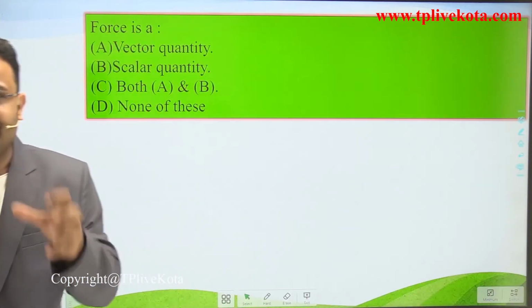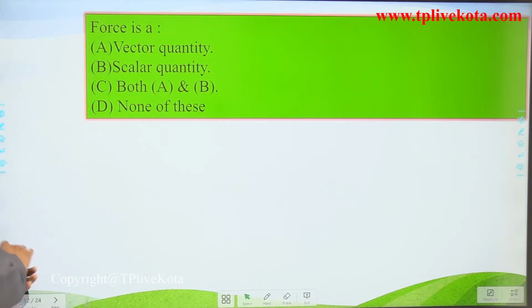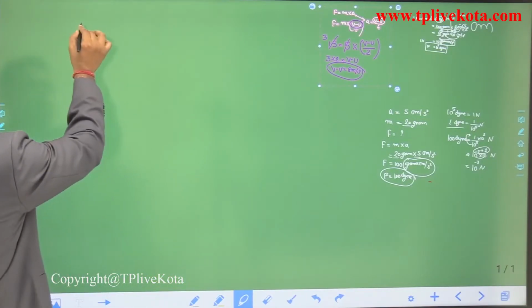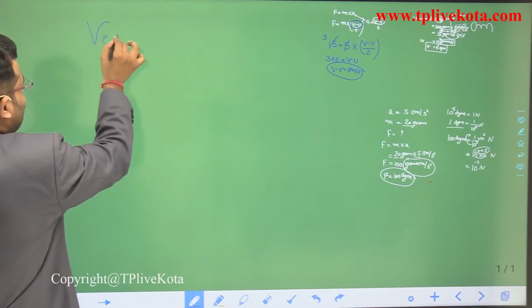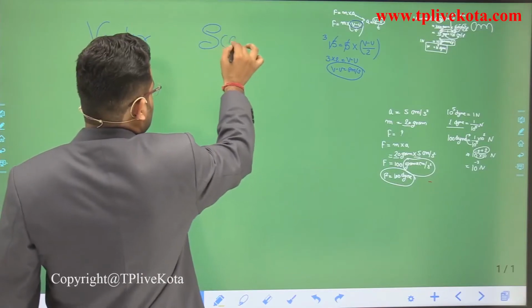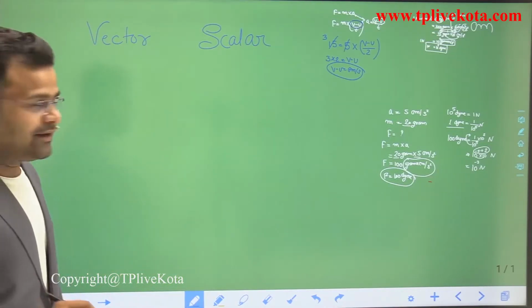What do you mean by scalar quantity and what do you mean by vector quantities? Dear students, in previous classes you discussed the two terms: vector and scalar. Those are the types of physical quantities.